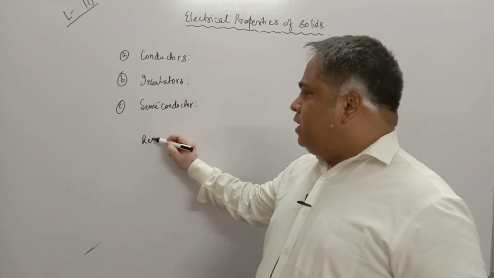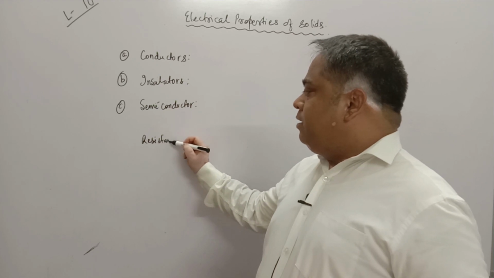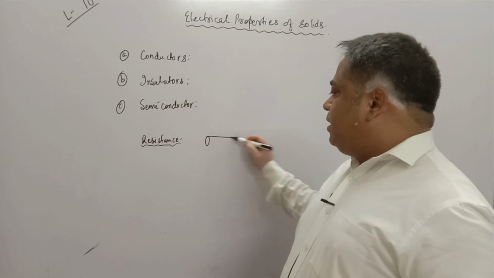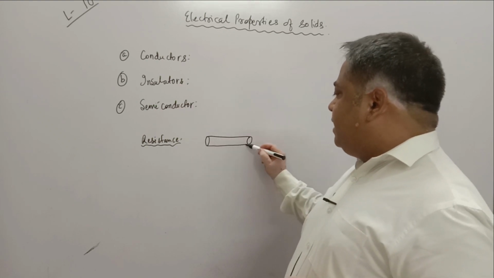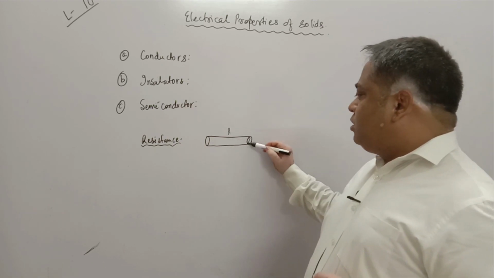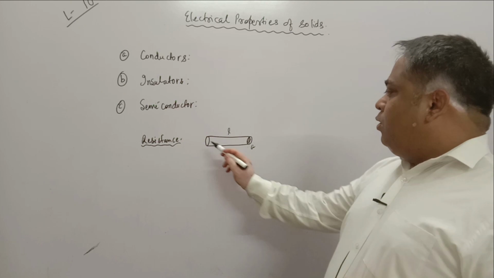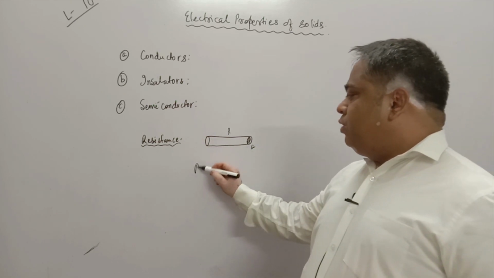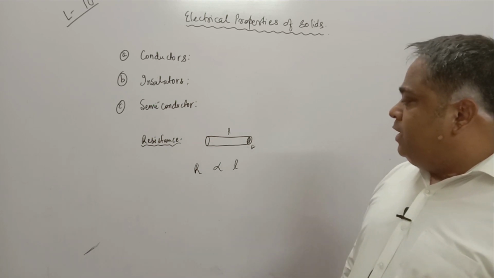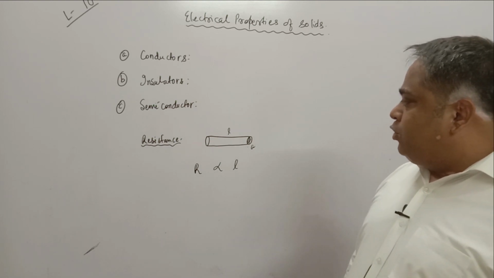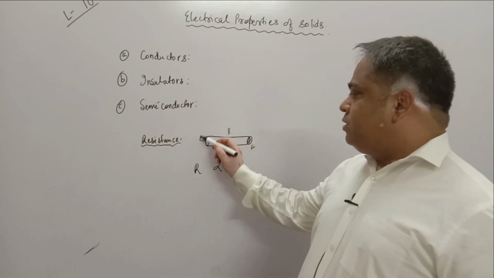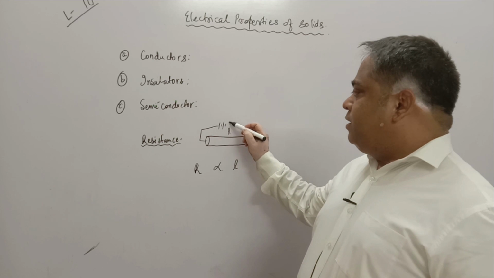So there is one term called resistance, which we have studied in our previous classes. If we take any conductor, a piece of metallic conductor in cylindrical form with a length L and a cross-sectional area A, the longer the length, the more resistance experienced by the electrons to pass through it, when any potential difference is applied across it.